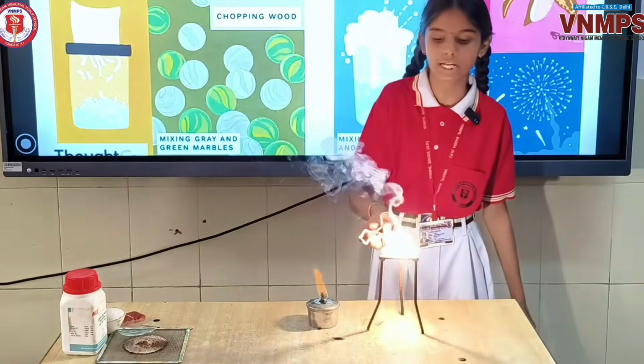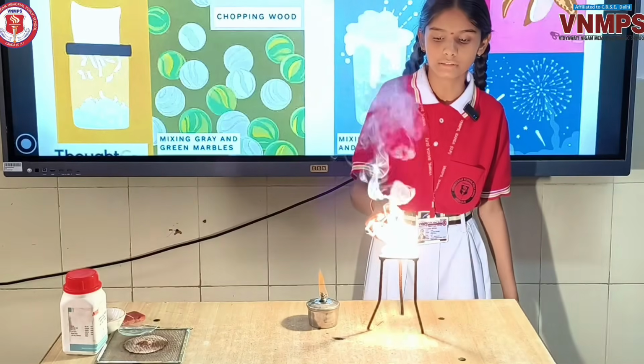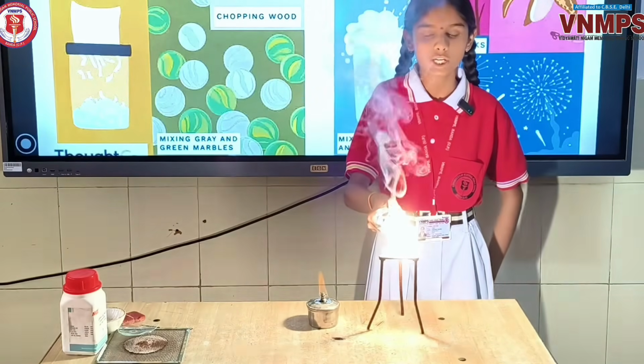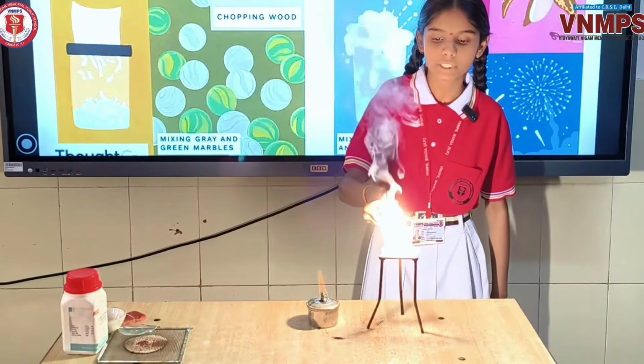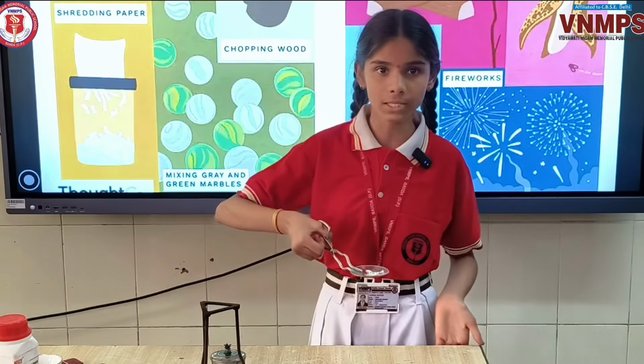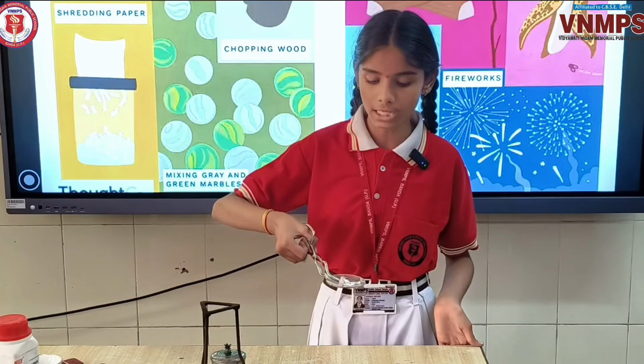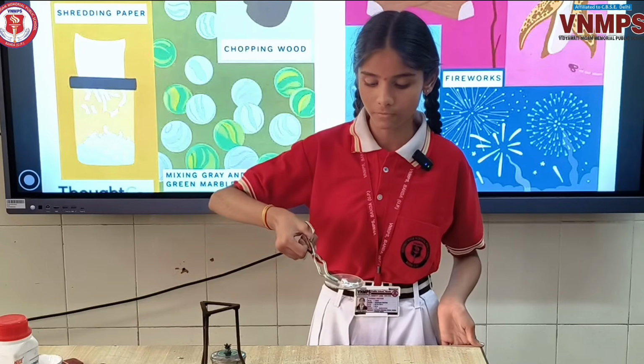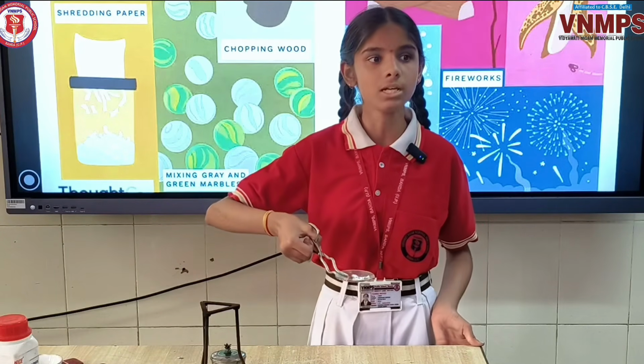and give out a new substance, that is magnesium oxide. So it is a chemical change because it produces a new substance, magnesium oxide. As you can see, the white powdery ash from the magnesium ribbon is formed, that is a new chemical. Thank you.